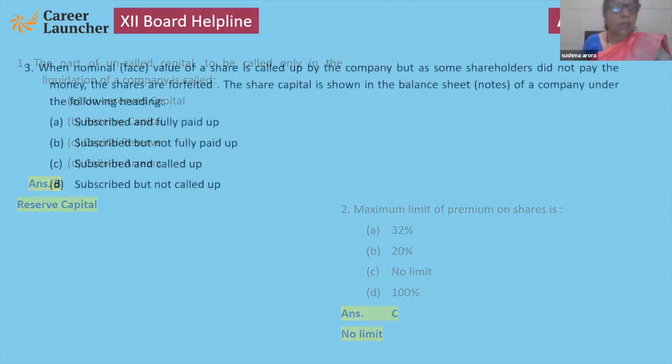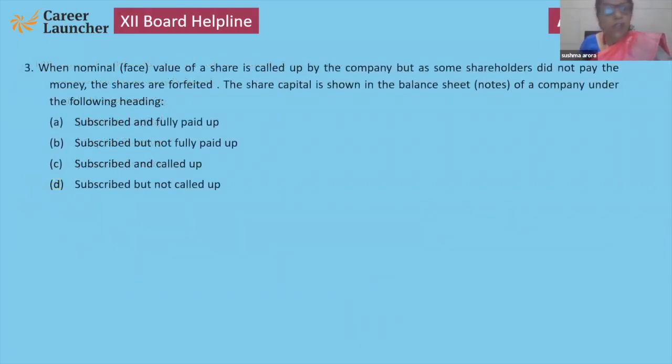Next question. When the nominal, meaning face value, of a share is called up by the company, but some shareholders did not pay the money, shares are forfeited. When a shareholder is a defaulter and has not paid the due amount, the company has the right to forfeit them, meaning cancel them. So the share capital is shown in the balance sheet of a company under the following heading. What will be your answer? Subscribed and fully paid up.